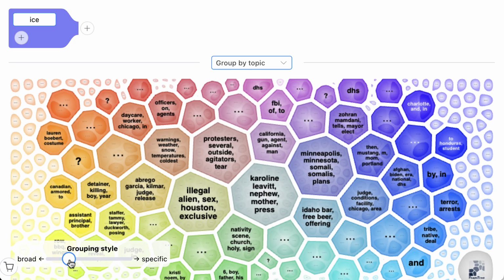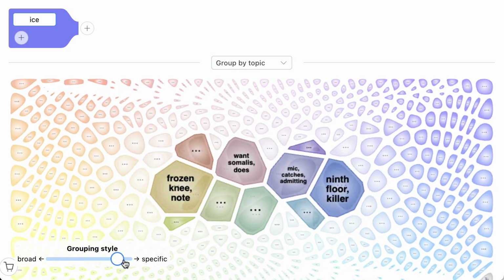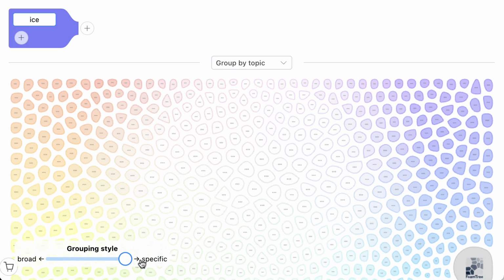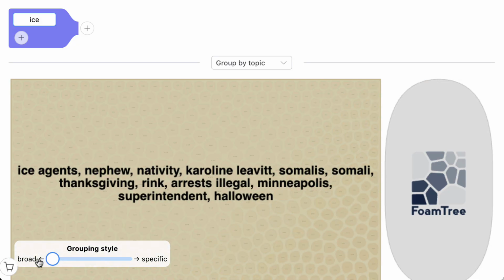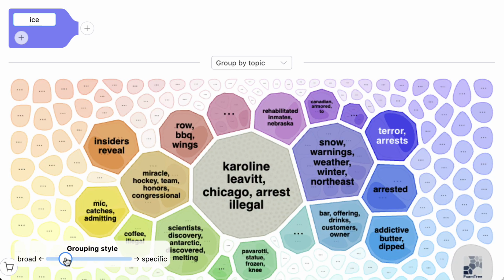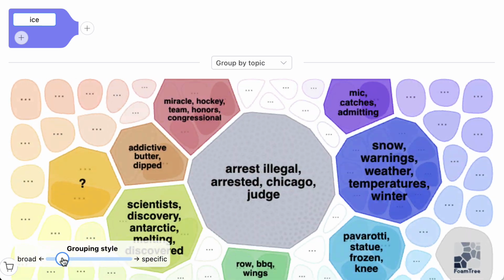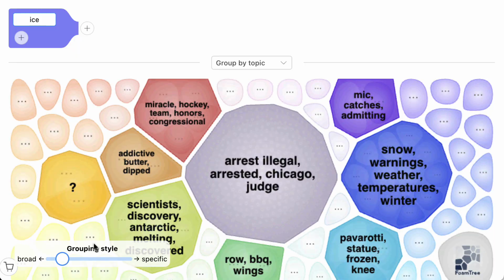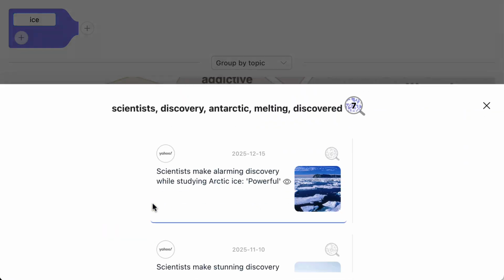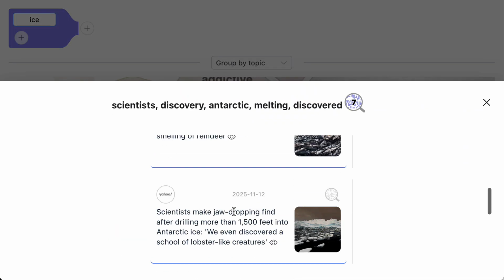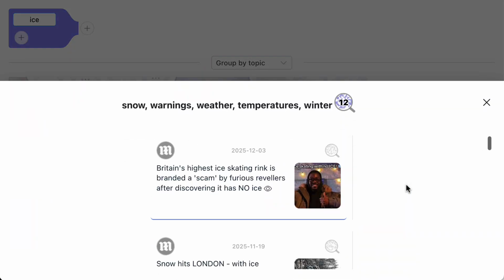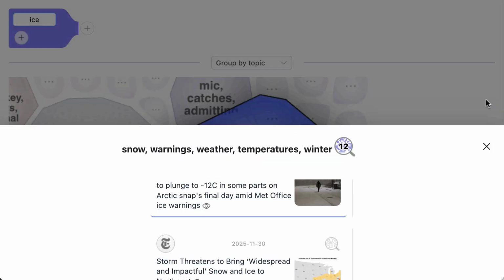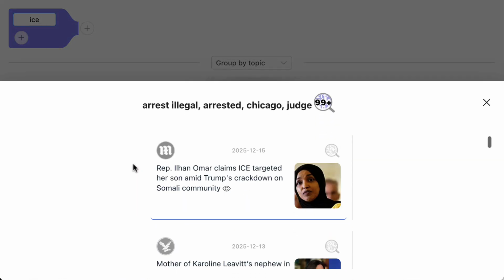So each of the search results, I can either put them in very specific groups, in which case they end up each in a group of one, or if I, at the other end of the scale, group them very aggressively, they end up in one group. But if I relax the slider a little, I start to see some of the broader groups. And we get our scientific discoveries and investigations over here into ice. We have ice as in weather and warnings over here. And we have the stuff to do with the federal agency over here.